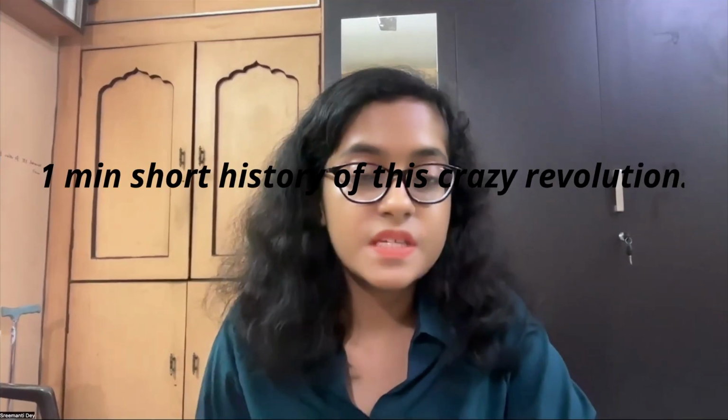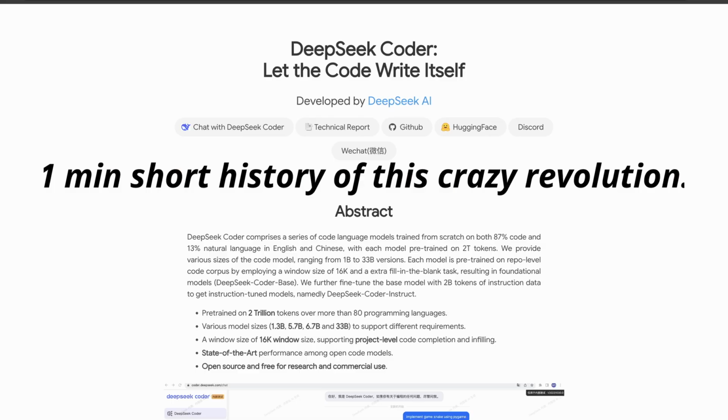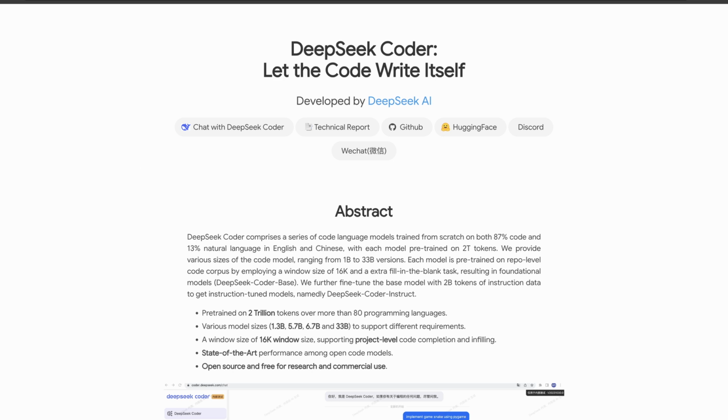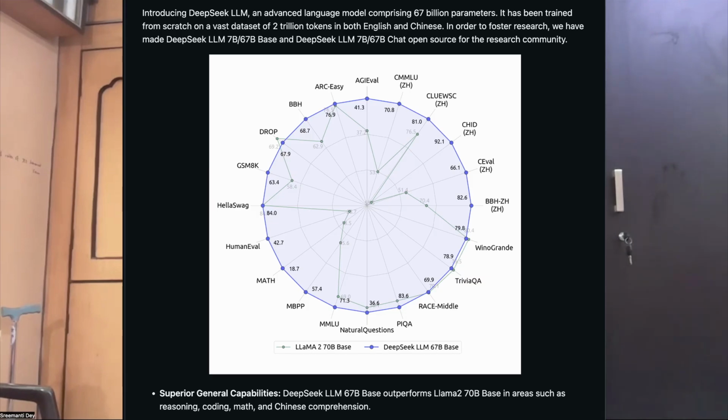So the first one was DeepSeek Coder, which was released in 2023, and this model is specifically designed for coding tasks. It can debug, optimize, and even write code in multiple programming languages. Developers love it for its real-time suggestions and efficiency, but it was not very good. We've used it in our company as well, and it's not very good in benchmarks or anything. Next came DeepSeek LLM, a general purpose model for natural language processing, but it did not really generalize to all the tasks, so it was not that good either.